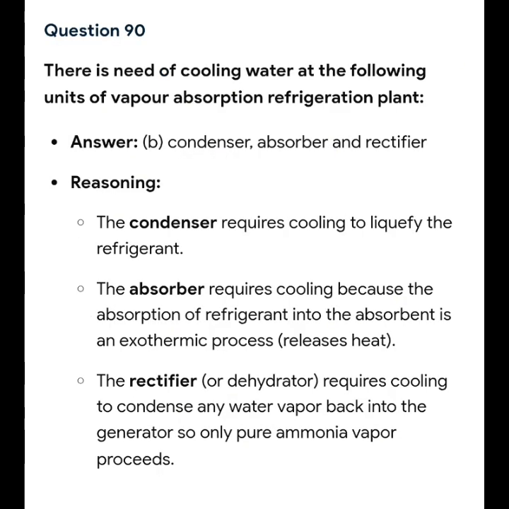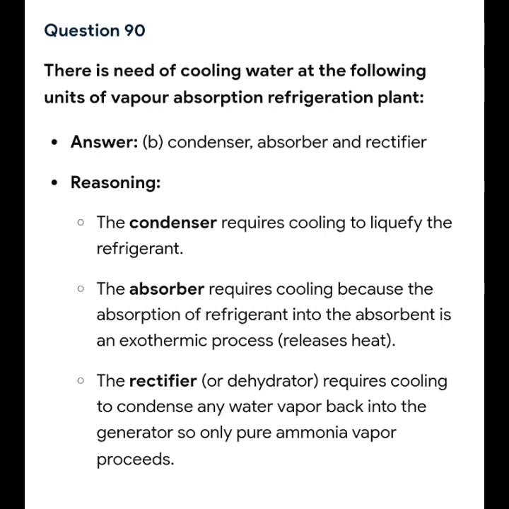So we have the last question, question 90. There is need of cooling water in which of the following units of a vapor absorption refrigeration plant? So the answer is letter B, condenser, absorber, and rectifier. The reason is the condenser requires cooling to liquefy the refrigerant.